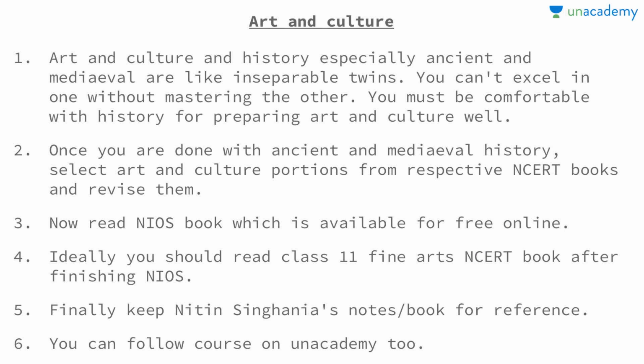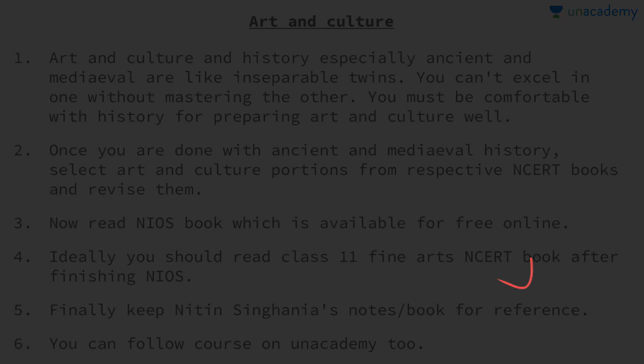For art and culture and history, especially ancient and medieval, they are inseparable, and you have to master all of them combined together. Once you are done with ancient and medieval history, you can read the art and culture portion from NCERT books and revise them. Many people are reading the NIOS book, and I have not read it personally, but the feedback is very positive. So you can do selective reading, and first of all, read the class 11th Fine Art NCERT book after finishing the NIOS, and finally keep Nitin Singhania's notes for reference because they can be asked. And again, for art and culture, I have made a crazy course, so you can watch that.